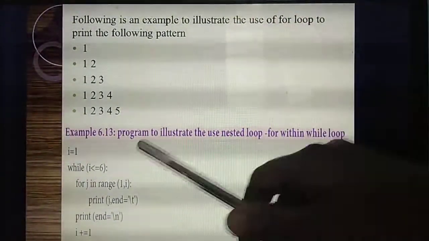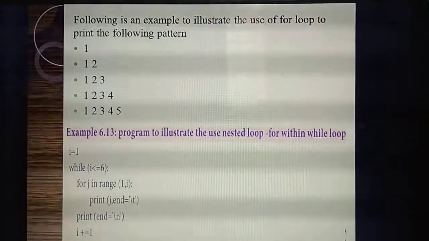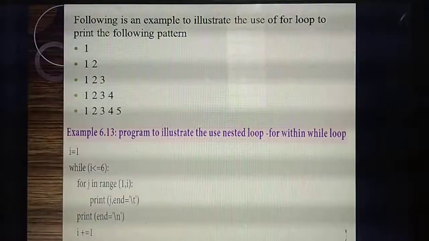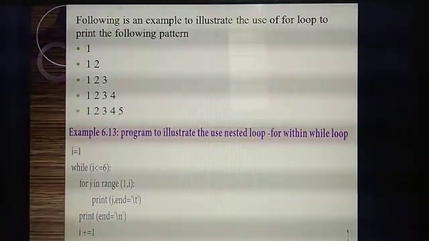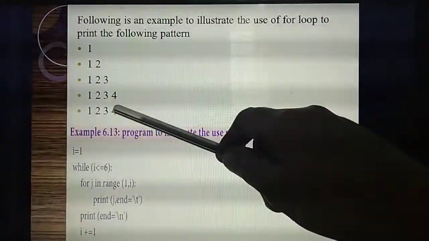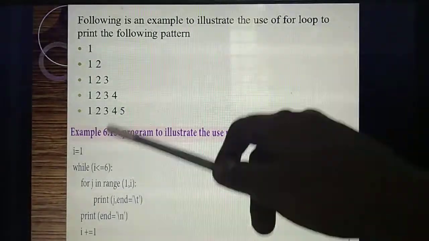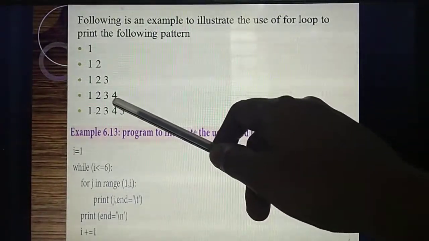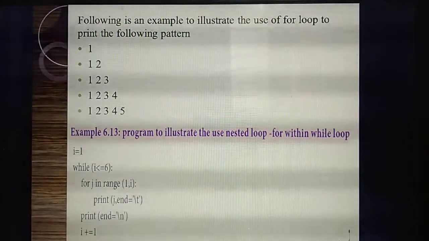Understand why they have given less than or equal to 6? Inside the range function in a for loop, it will always take the values up to last value minus 1. If you give 6, it will print up to 5. In this place, if you give 5, you will get the output up to this only. Why? 5 minus 1, 4. Understand?